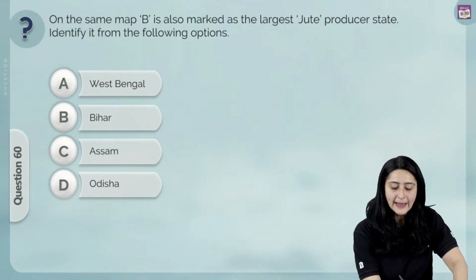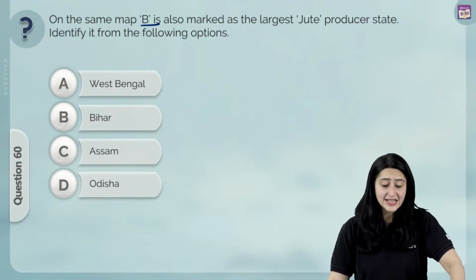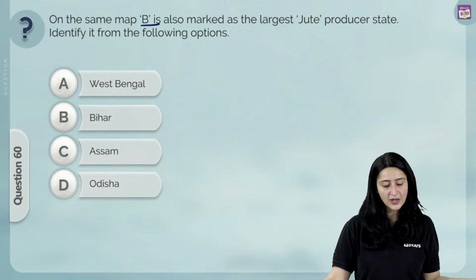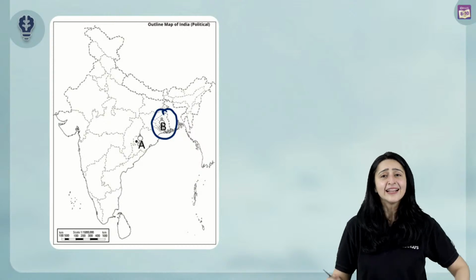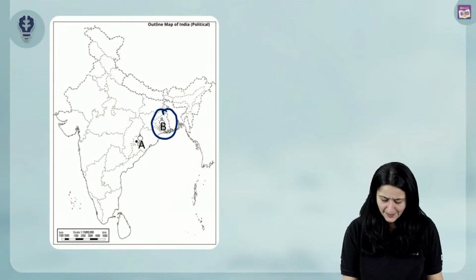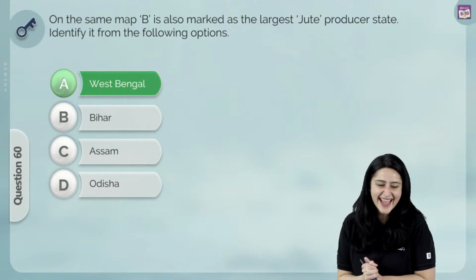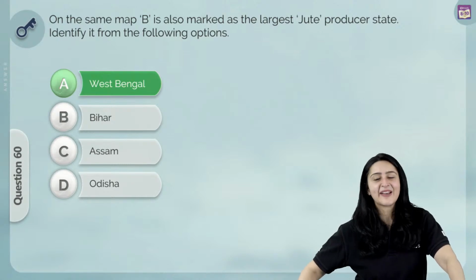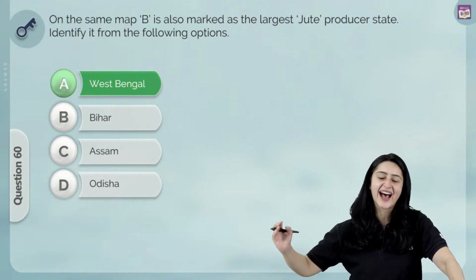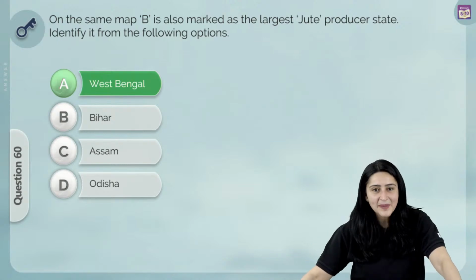On the same map, B is also marked as the largest jute producer state. Identify it from the following options: West Bengal, Bihar, Assam or Odisha. Let's just take a look at the map. B is marked over here. That means that it is definitely West Bengal. We know that West Bengal is the largest jute producing state, and so the correct answer over here is A, West Bengal. And with this, we have super fast covered all the questions from our question paper.